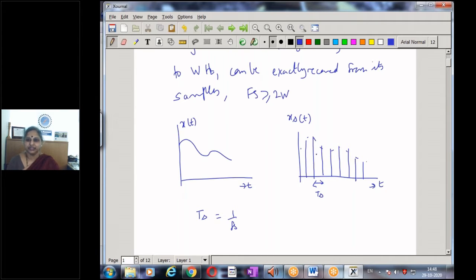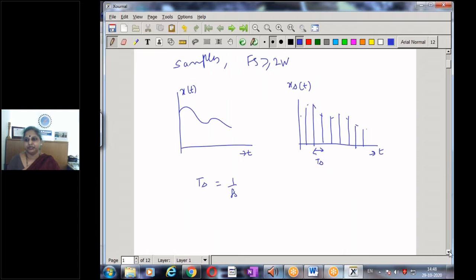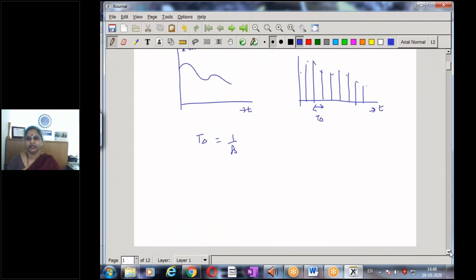So this is really interesting, because instead of sending the continuous time signal for all time, we are just going to send samples of the signal. And even from the samples of the signal, we can get back the original information without any loss of information. So this is the whole interesting concept of the sampling theorem. So now let us try to prove it.